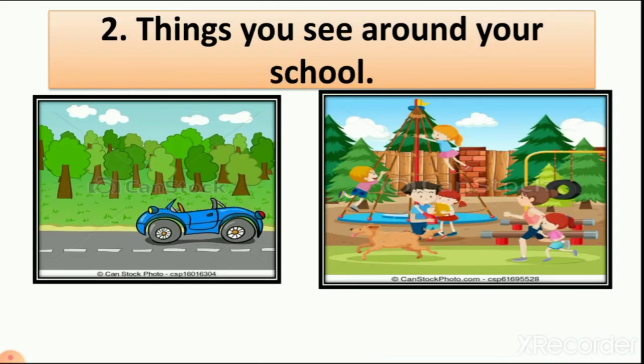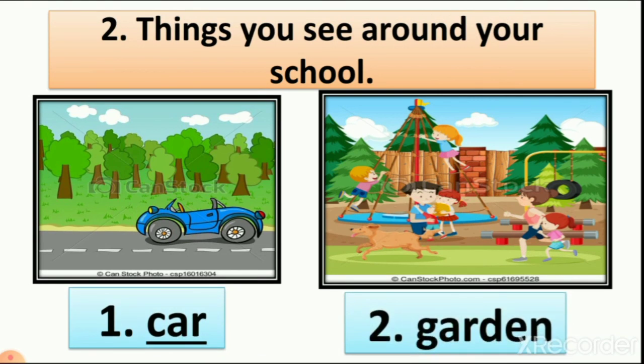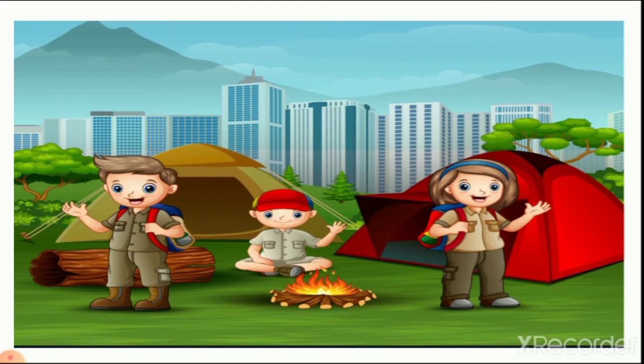Things you see around your school. When you are coming to school, we all know that near our school there is a garden. The garden name is Sishu Vihar garden. We also see Crescent Circle, so it is also a garden. So I write here car and garden. These 2 things we see around our school. So what did we learn today? We learned about surroundings.